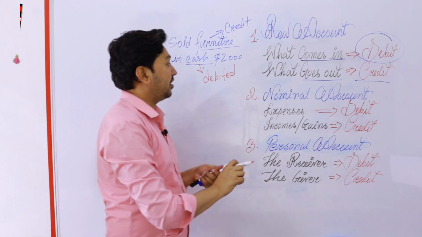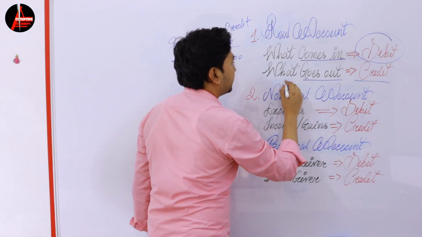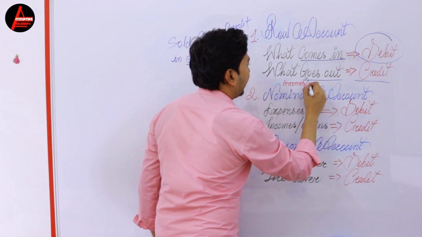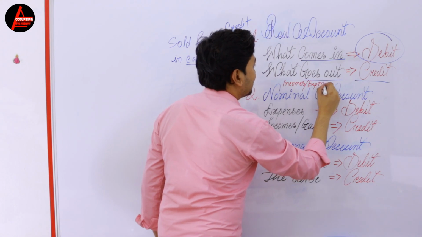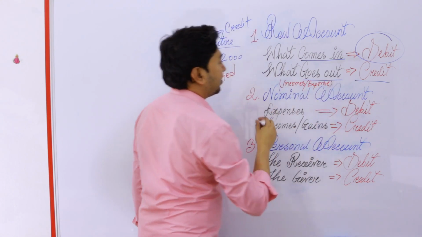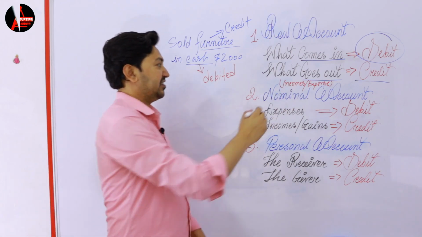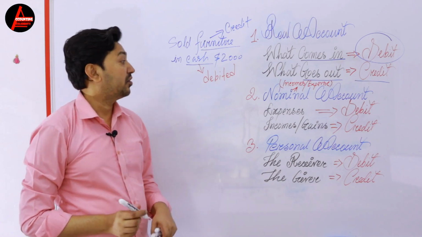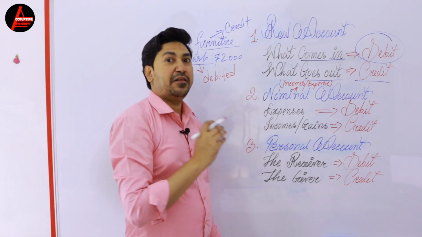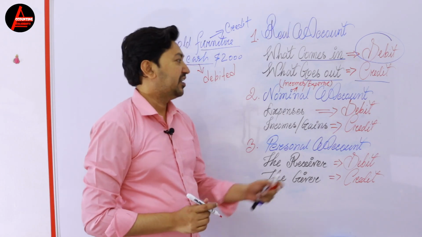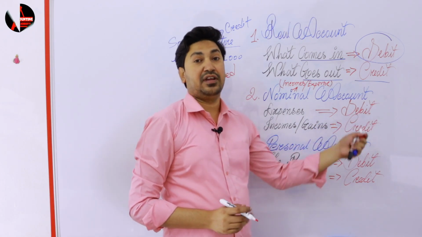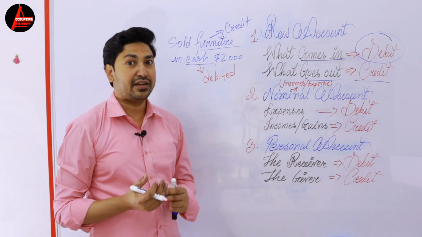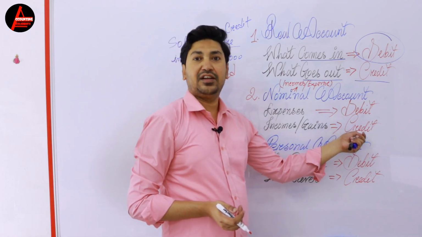Okay, nominal account deals with incomes and expenses. So what is the rule for this nominal account? If you have expenses, if your business make any kinds of expenses, these expenses will be debited. At the same time, if your business makes any incomes, then this income will be credited.